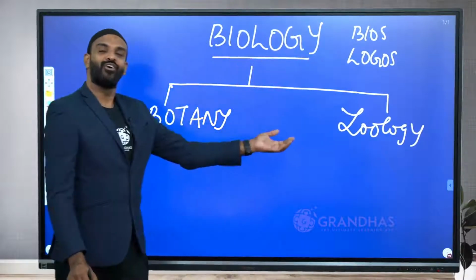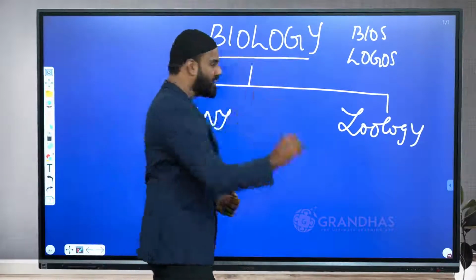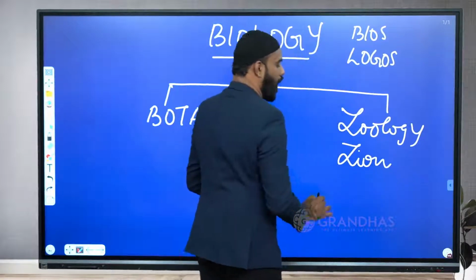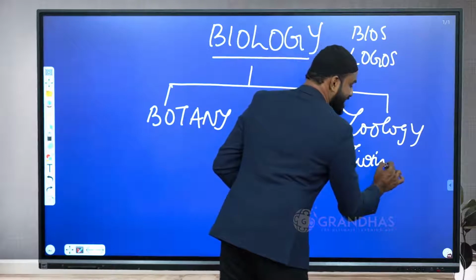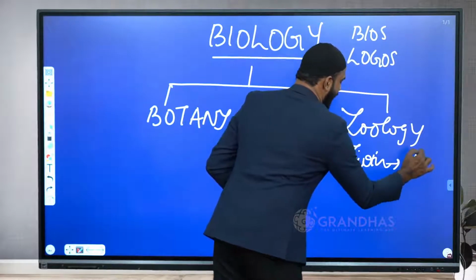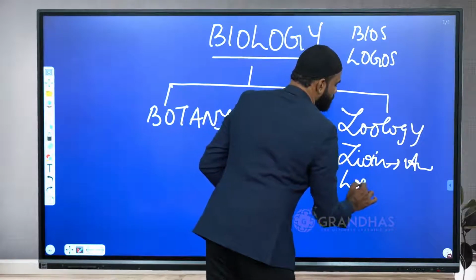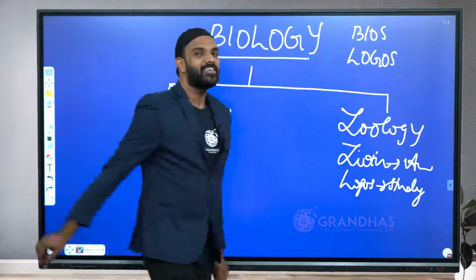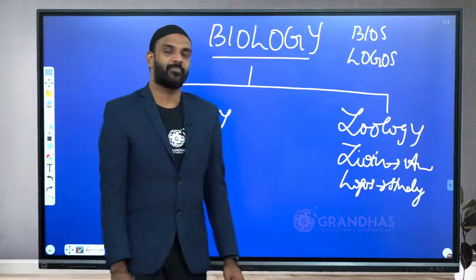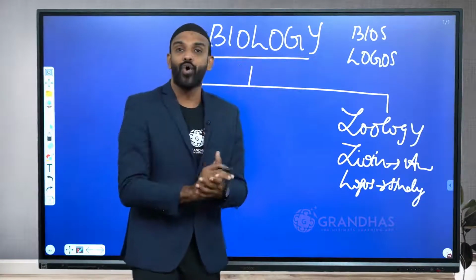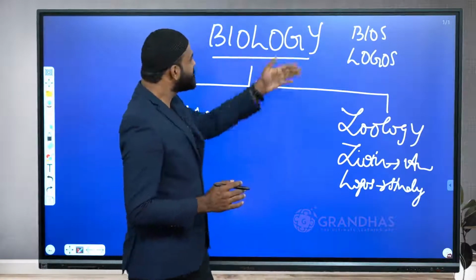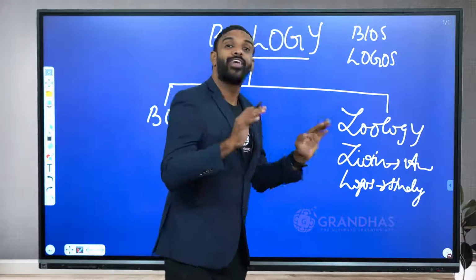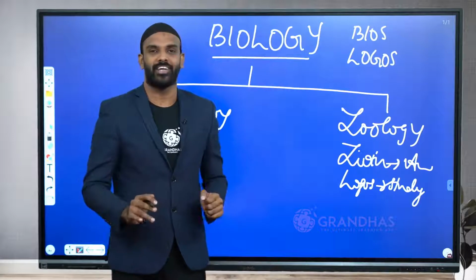Now again, when we go for the etymology of the word zoology, it is derived from the Greek word zoion that means animals, and logos means study. So the study of animals is called as zoology. Now when we come to the word botany, as such we can split the word biology and split the word zoology. We cannot split the word botany.